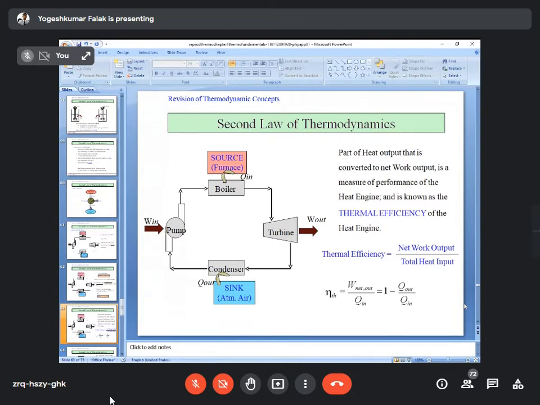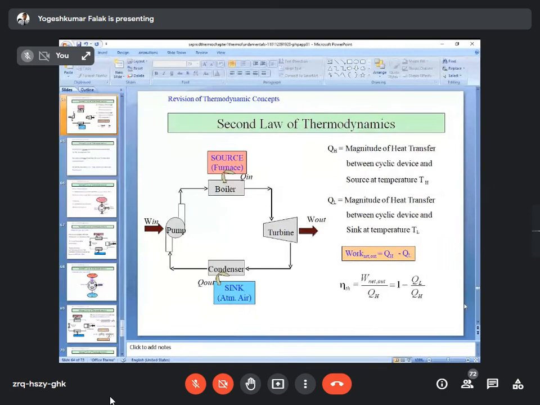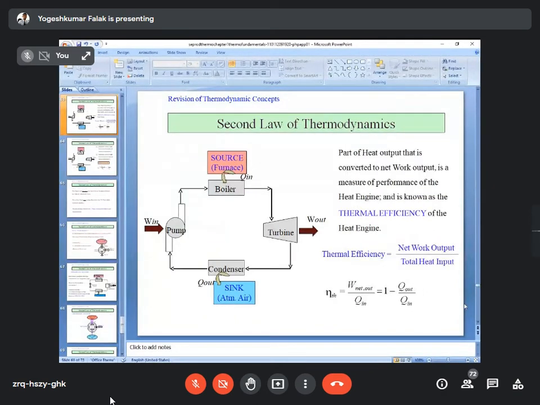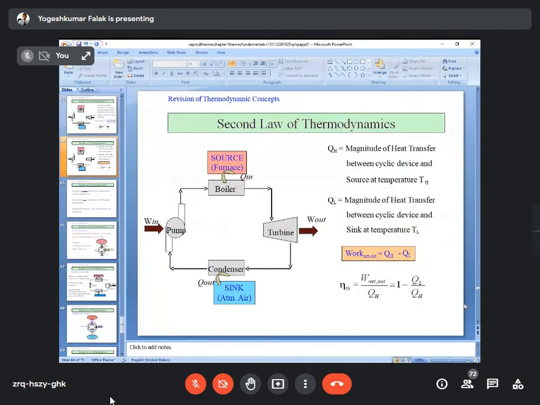Now we have to move to the next point, in which it can be rewritten as Q out upon Q in. So now it is QH, magnitude of heat transfer between cyclic device and source at temperature TH, right?